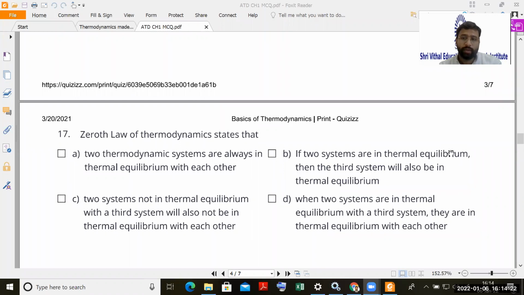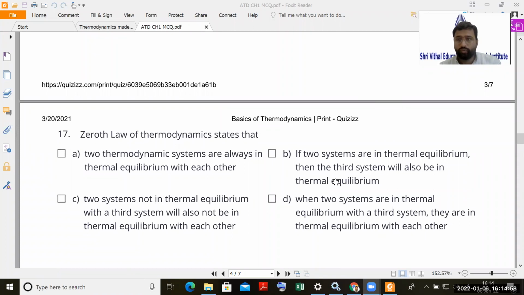Okay, so if the chat says B, it will be B? If two systems are in thermal equilibrium, then the third system will also be in thermal equilibrium. No, I don't think so. Two thermal systems are always in thermal equilibrium with each other. Two systems not in thermal equilibrium with a third system will not be in thermal equilibrium with each other. When two systems are in thermal equilibrium with a third system, they are in thermal equilibrium with each other. So this is the correct statement. The correct answer will be D. How are students giving answer B? It will not be B. It will be option D.